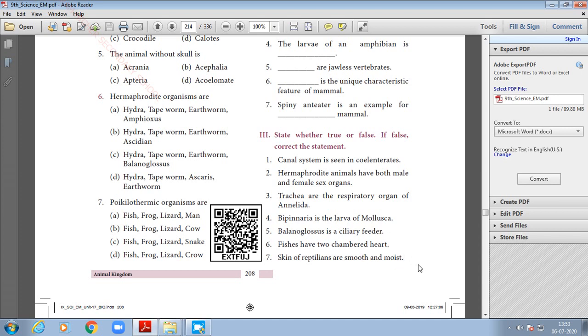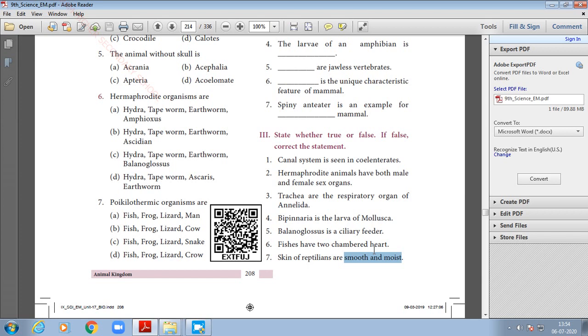Seventh one, the skin of reptiles are smooth and moist. Here smooth and moist is wrong, so you have to underline smooth and moist, and instead you have to write covered with horny epidermal scales.